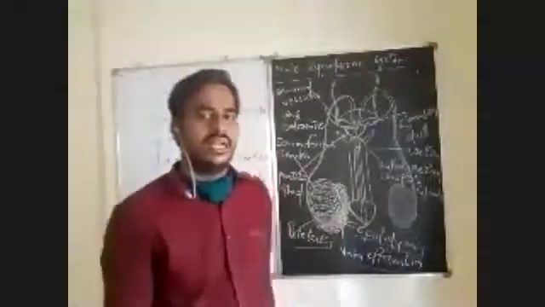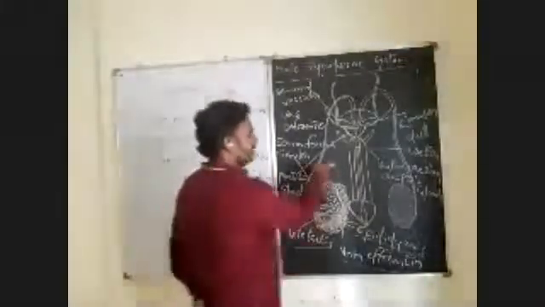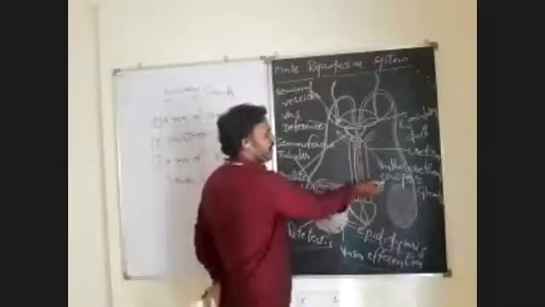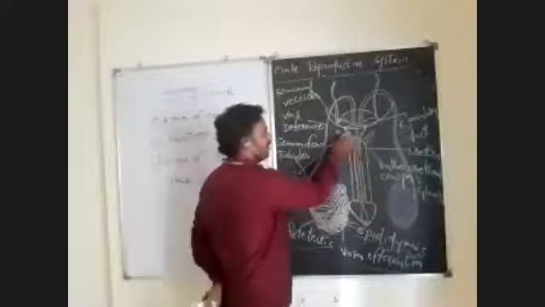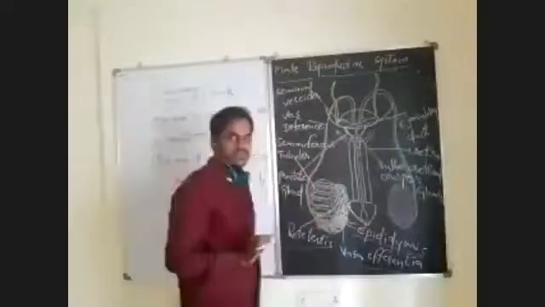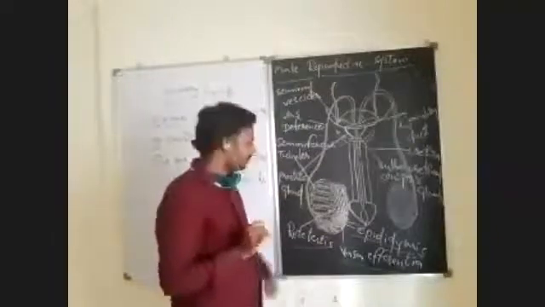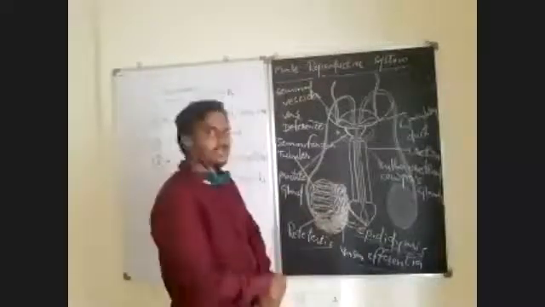What about the accessory glands here? There are three types: a pair of seminal vesicles, a pair of bulbourethral or Cowper's glands, and one large prostate gland. Okay. So the primary and secondary structures are completed, and after that, external genitalia.